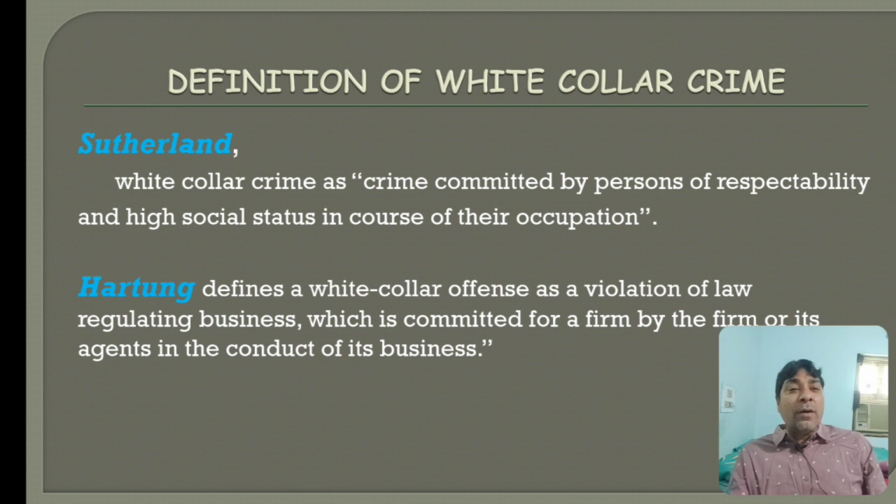Suppose the Indian Contract Act is there, this is a law regulating business. The Sales of Goods Act is there, this is a law regulating business. The Partnership Act, the Negotiable Instruments Act. So whatever laws regulate the business, if a person violates those laws, it comes under the category of white collar criminality. So white collar crime is committed for a firm, by the firm and its agent, in the conduct of business. If the firm commits any offense while conducting its business, it is a white collar crime. If the person commits an offense for the firm, for conducting the business, it is an offense. If the agent commits an offense for the firm, it is a white collar crime.